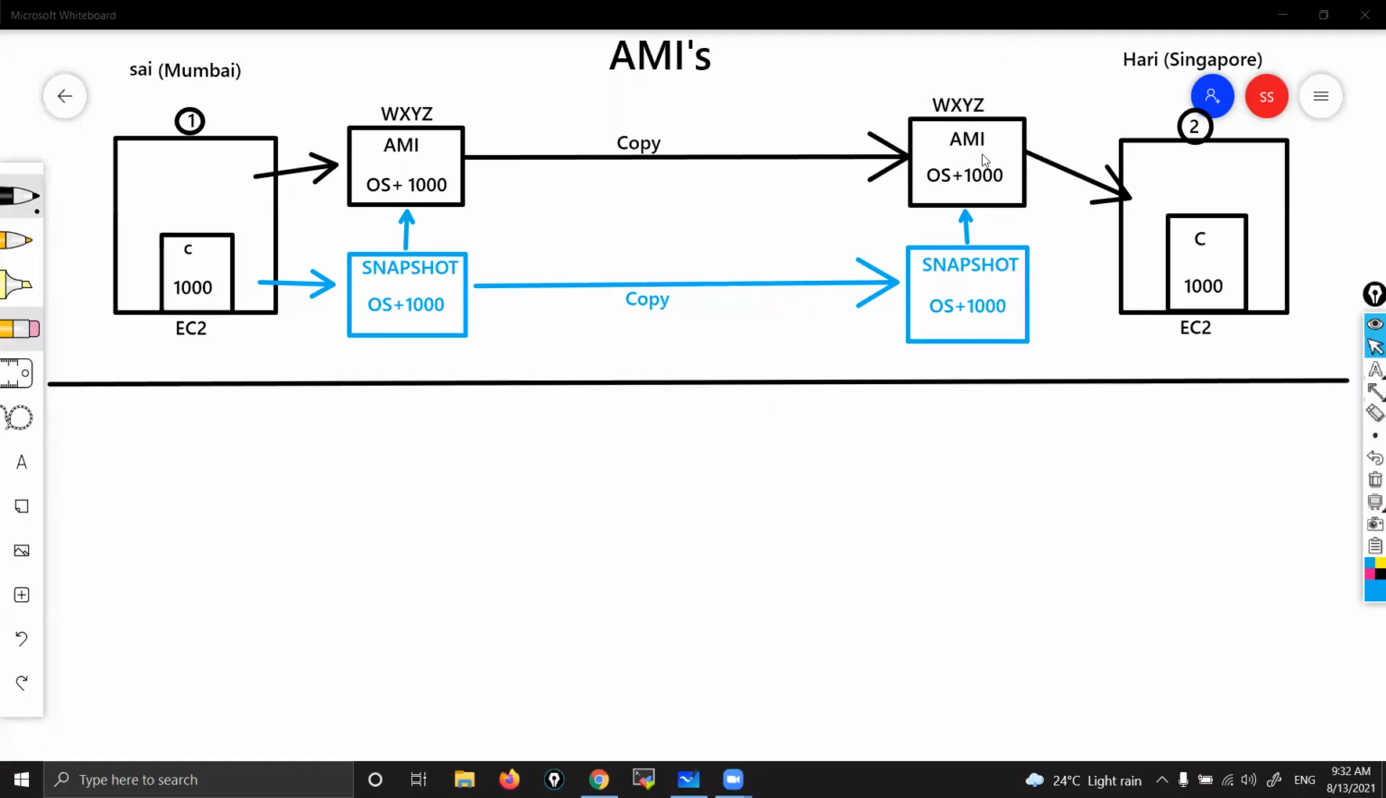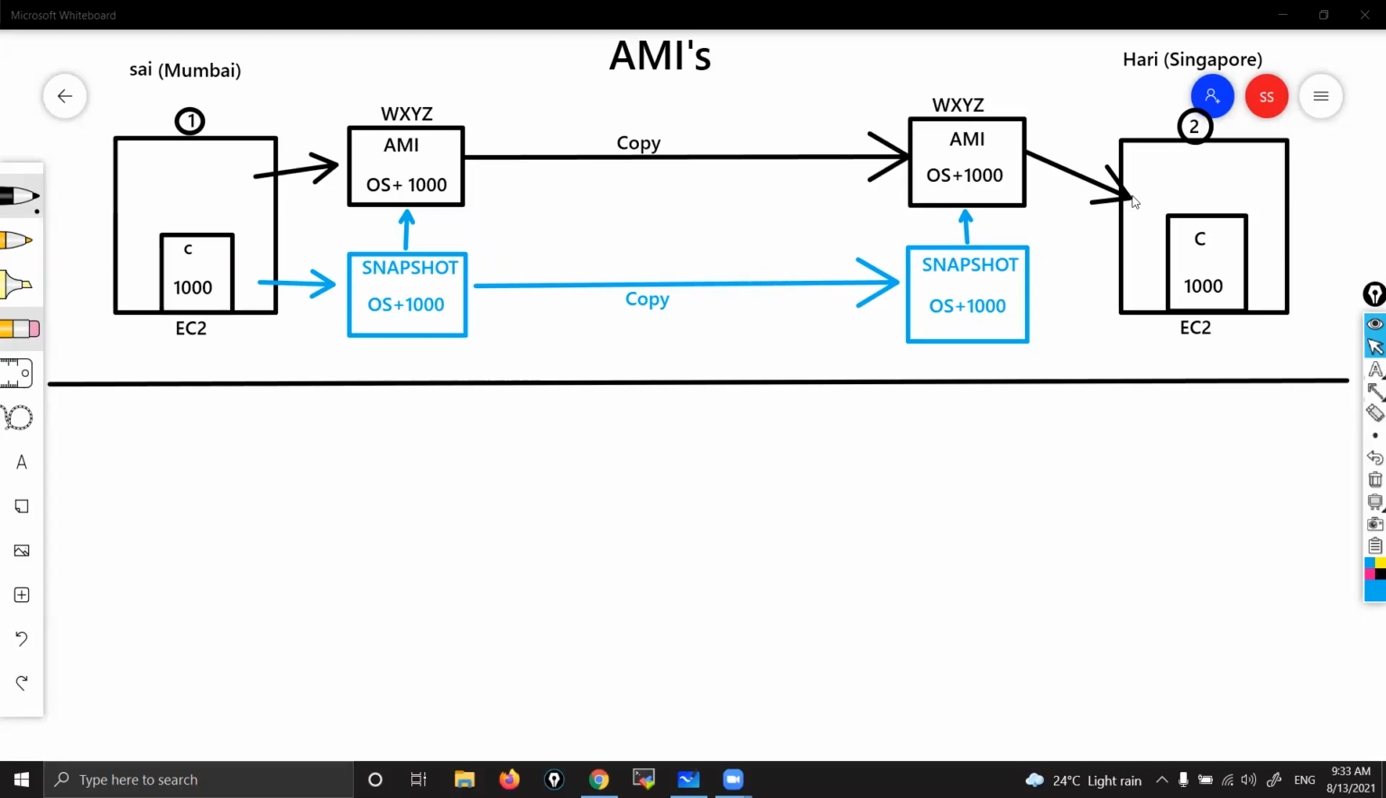Okay, so earlier we used to do this manually, but now AWS has automated this process. Earlier we used to create a snap, from that we used to create an AMI, we used to copy that snap, and from that we used to create an AMI. But now they automated it. So in the front end, you just get an option to copy AMI, and that's all. That is how it is nowadays.